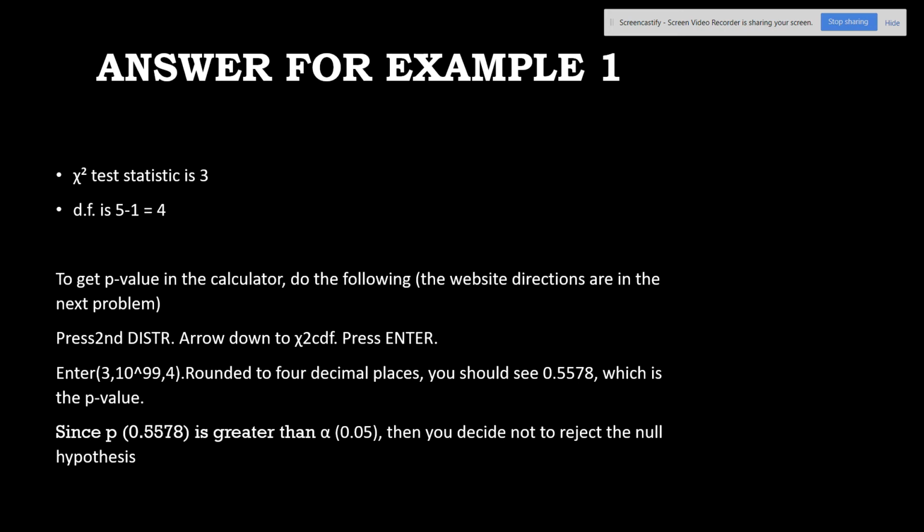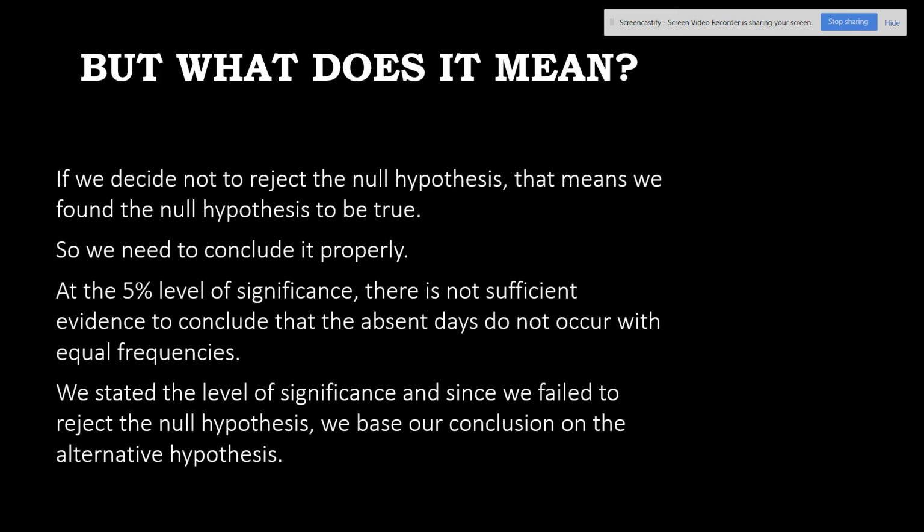So since 0.5578 is greater than the level of significance, you do not reject your null hypothesis, or you fail to reject it. But what does it mean? If you don't reject the null, it means you found the null to be true. So we need to conclude it properly. At the 5% level of significance, there is not sufficient evidence to conclude that the absent days do not occur with equal frequencies. So, what does that mean to you?